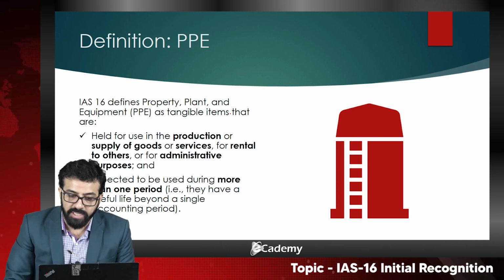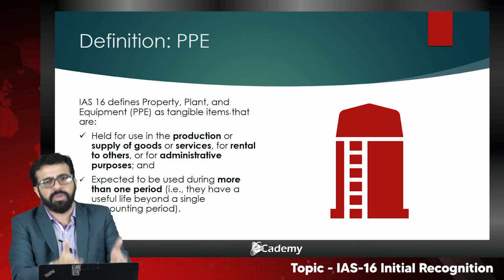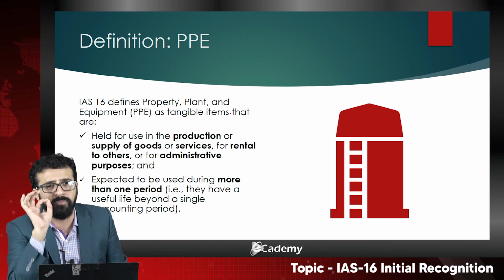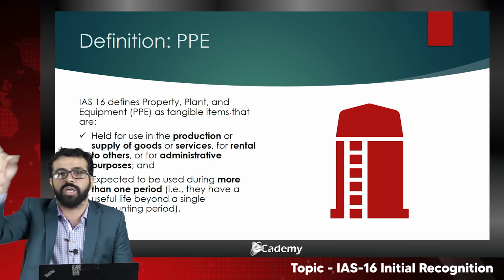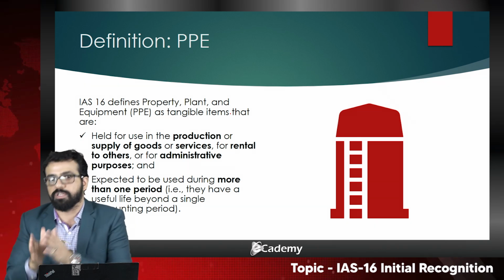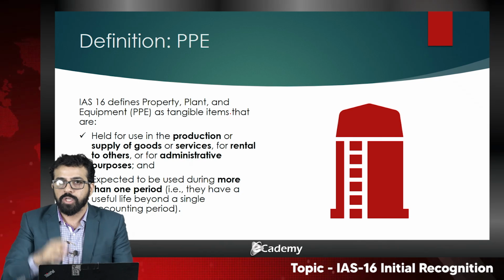The next part is for the rental to others. Now, what is meant by for the rental to others? That is a very important part, because this part is often confused with IAS 40, the investment property. So I would make it clear here. What is meant by it?